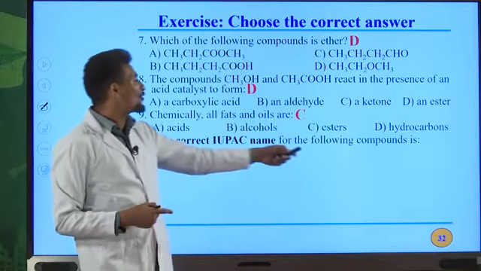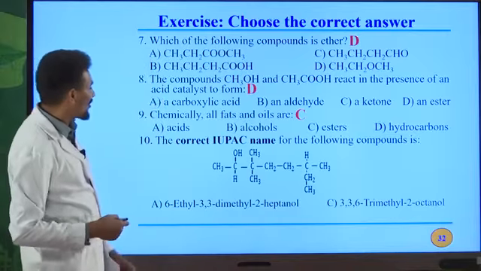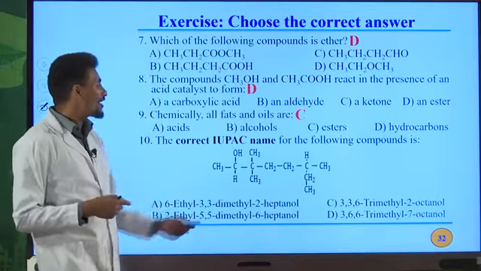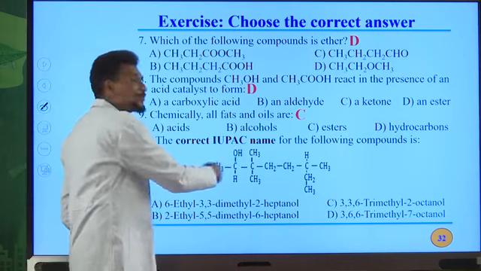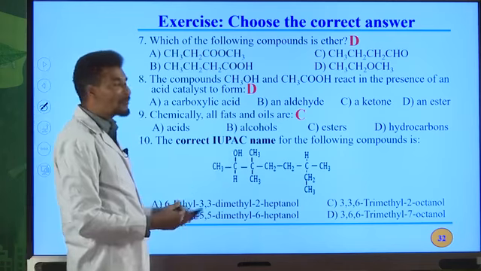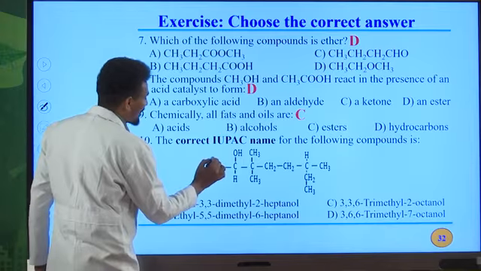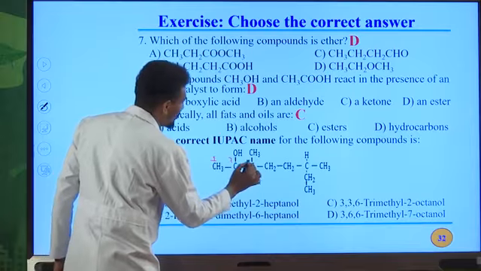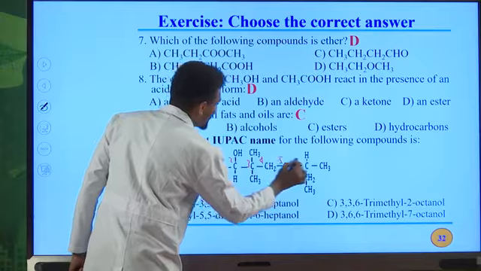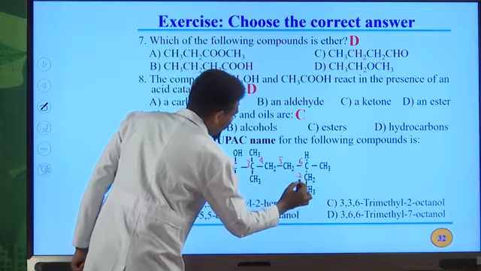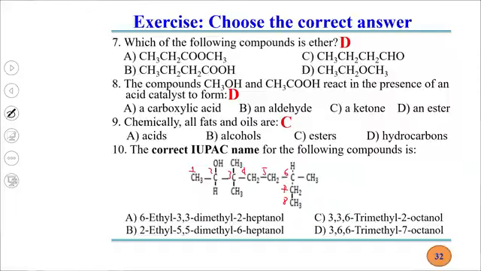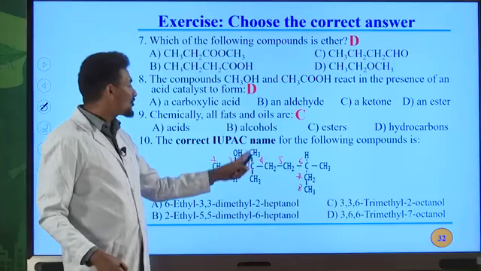The correct IUPAC name for the following compound. How can we write the IUPAC name for this compound? We have an OH group, so this is an alcohol. All the time you must start numbering from this carbon atom. This is number 1, 2, 3, 4, 5, 6, 7, 8. Why? Because this is the longest continuous chain. Therefore, we have a substituent on the third position.